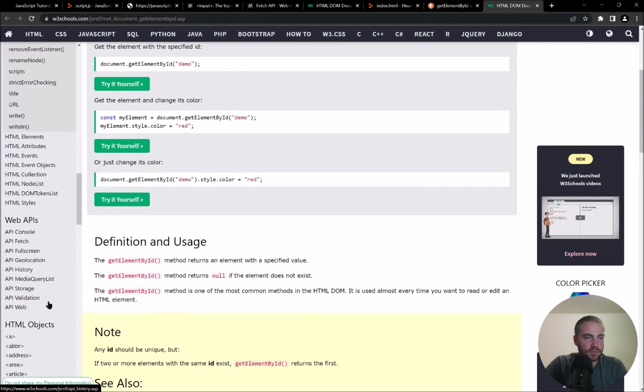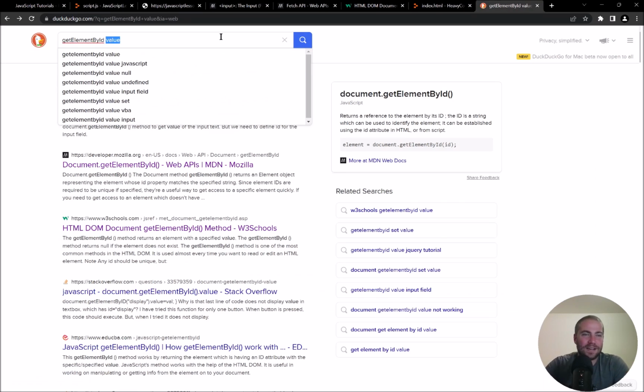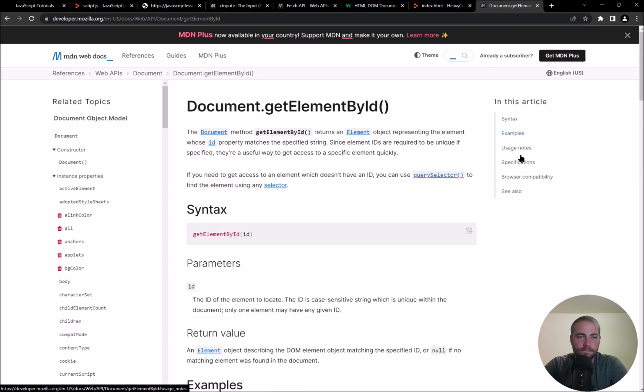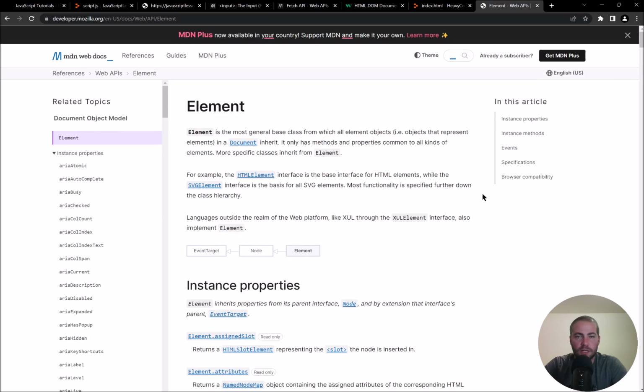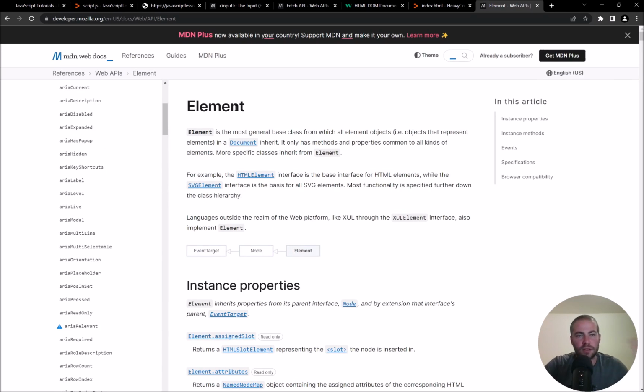So down here, do I have a value? No. Get element by ID, JavaScript, elements, maybe. Okay, here I think is what I'm looking for. So here is the value returned from the get element by ID function.